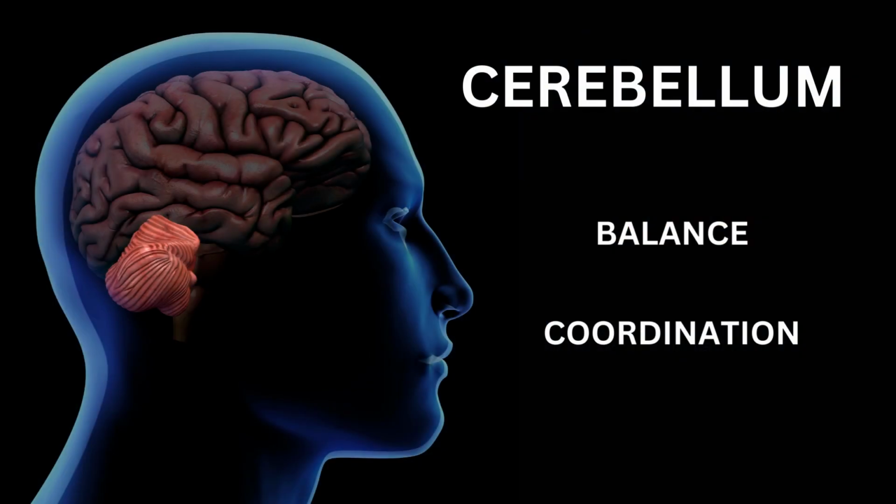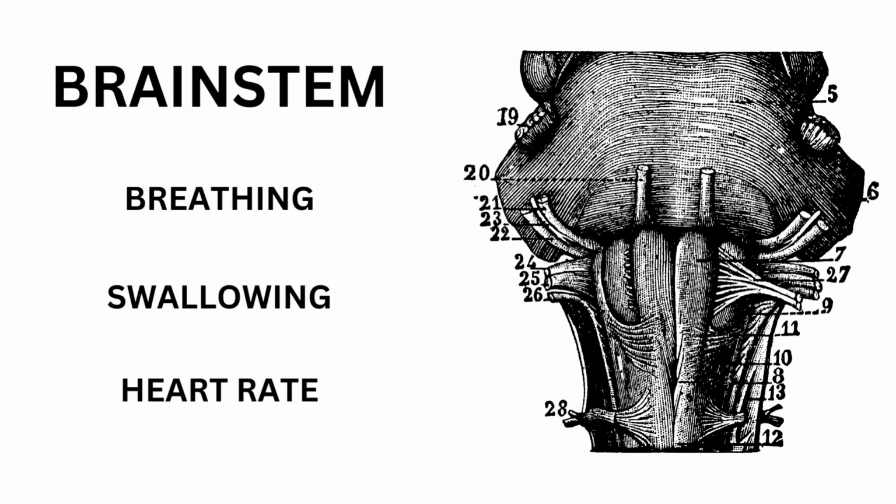The cerebellum, located at the back of the brain, controls our balance and coordination. The brainstem acts as the autopilot of the body, regulating functions such as breathing, swallowing, and heart rate.